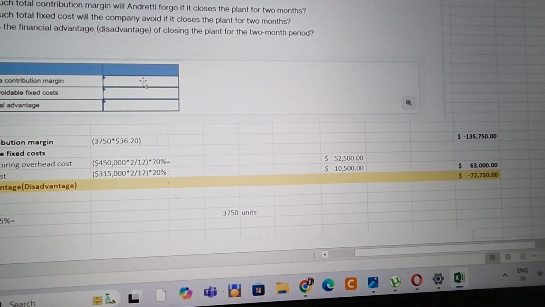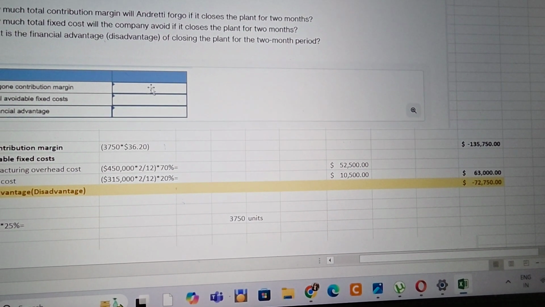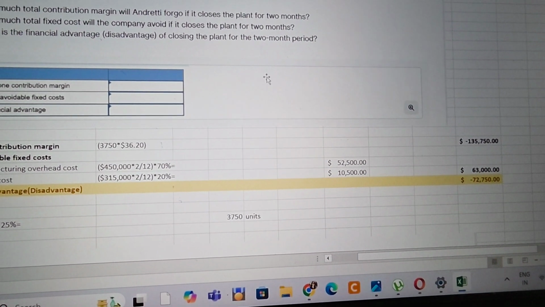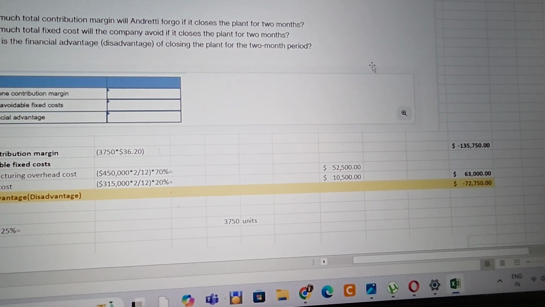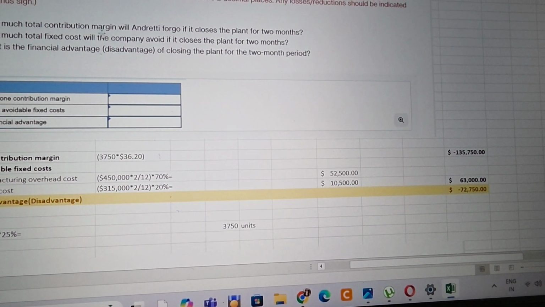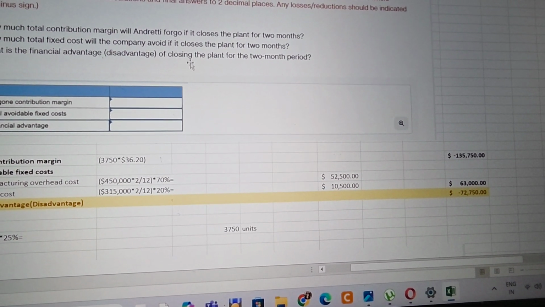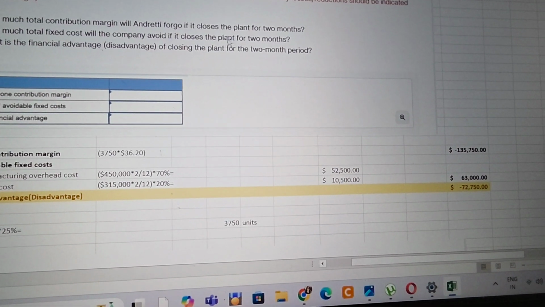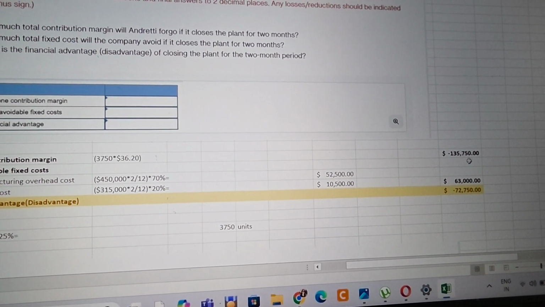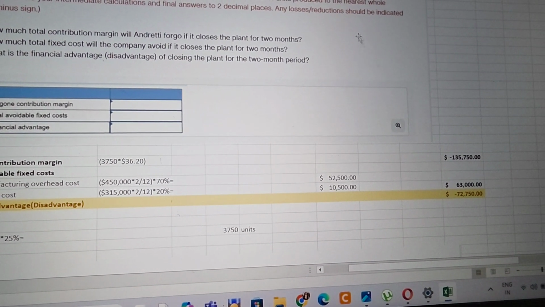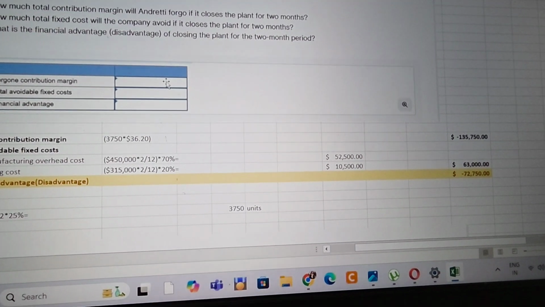You need to fill this information here as the foregone contribution margin, and we need to fill it in negative because any loss or reduction should be indicated by a minus sign.